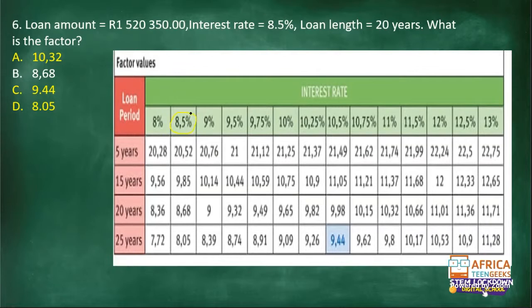8.5%, and then 8.5% is the interest rate, and loan period is 20 years. So the correct factor here is 8.68, which is option B. For number 6, B, B, B. Everyone who answered got it correctly. So well done on that one.